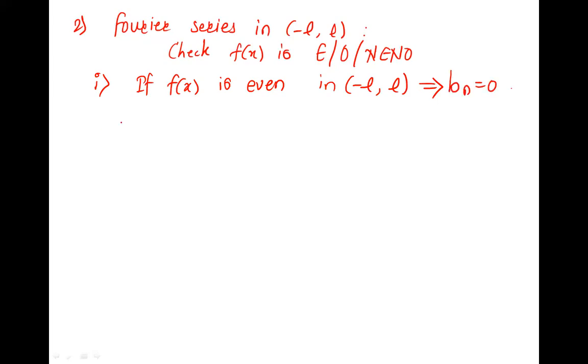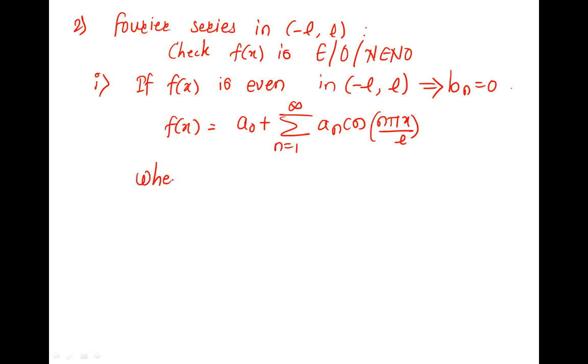So Bn is 0. So its Fourier series is f of x is A naught plus summation n equal to 1 to infinity an cos n pi x upon L, where Bn is directly 0. Whenever the function is even, Bn is 0, right? So this is the Fourier series where we need to define a naught and an. What is a naught? 1 upon 2L was original. Now it is modified, so it is 1 upon L.